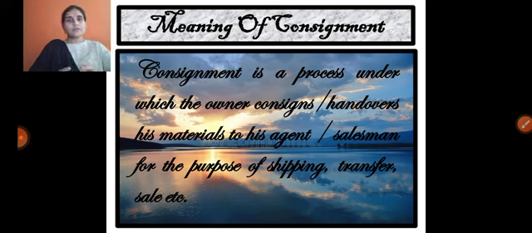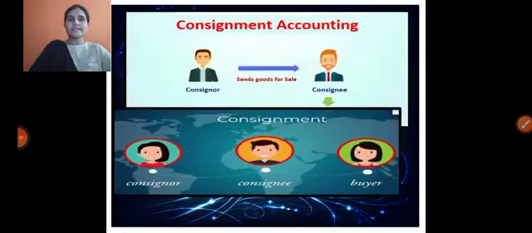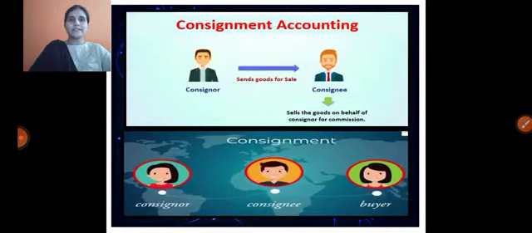Here, two parties are involved in the consignment process. One party is called the owner and the other party is called the agent. On behalf of the owner, the agent may sell the goods. That complete process is denoted as consignment.